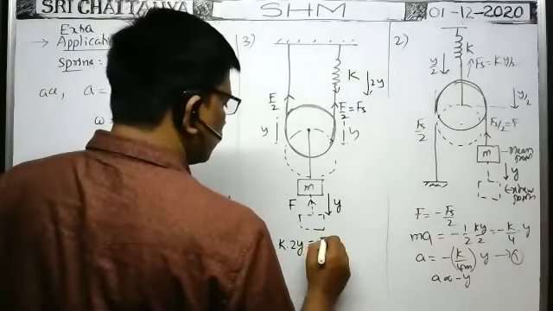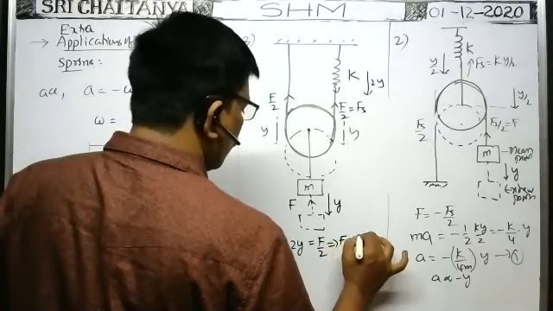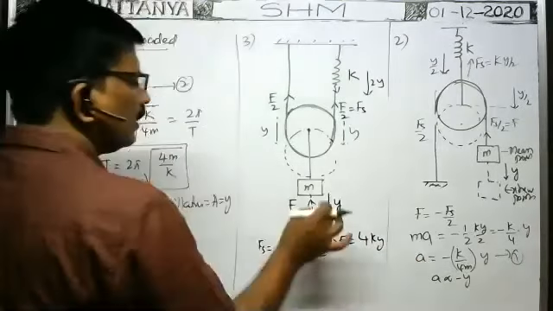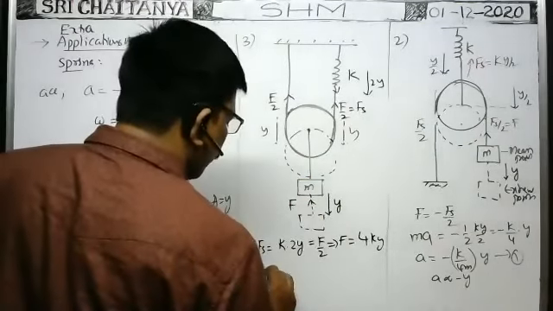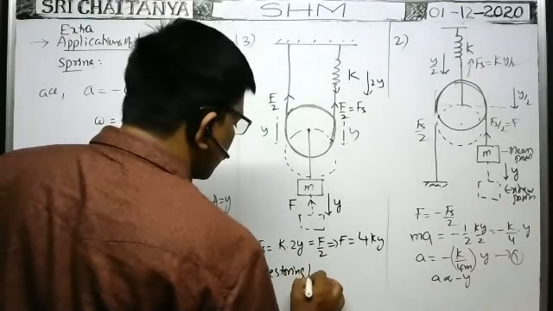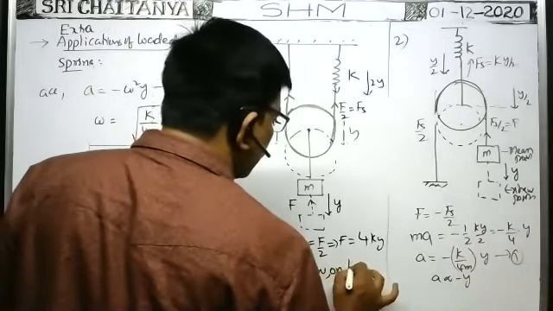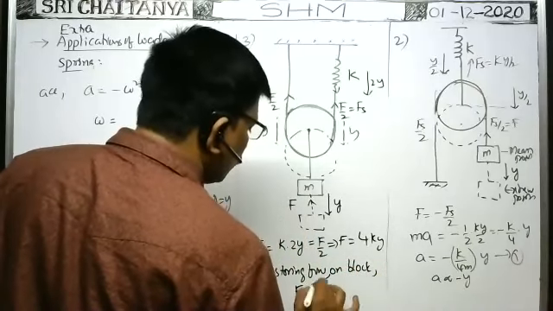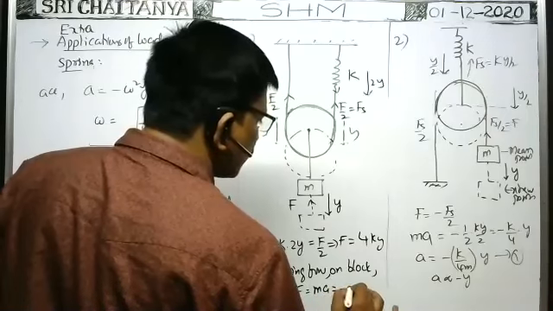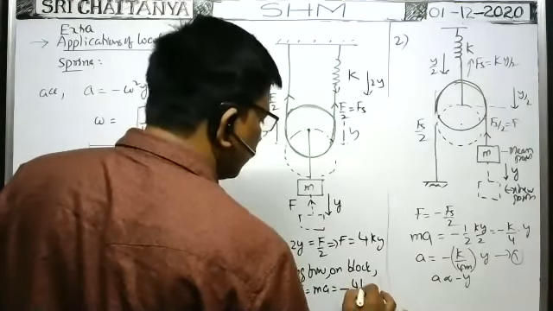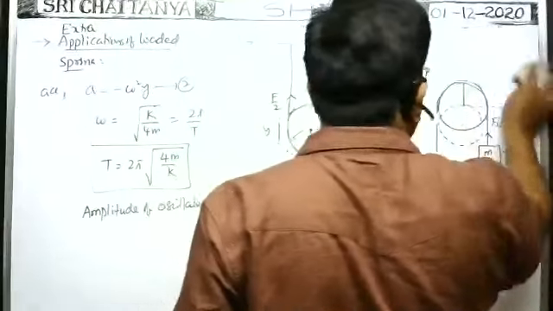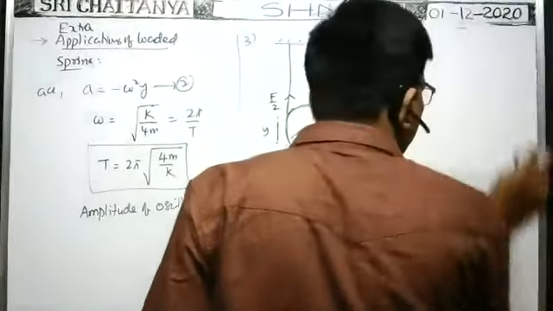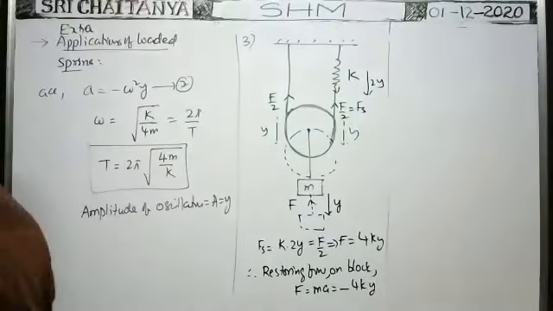So that is equal to F by 2, which implies F is equal to 4K into y. This is the restoring force acting on the block when it is displaced to a distance y. Therefore, restoring force on the block: F is equal to M into A, which is equal to minus 4K into y.